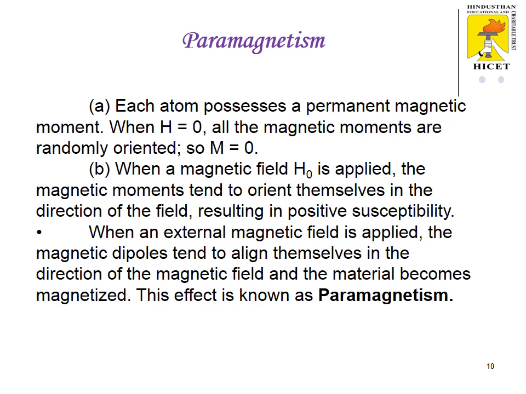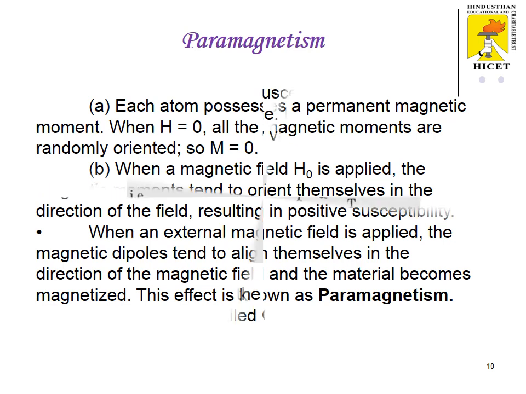resulting in positive susceptibility. When an external magnetic field is applied, the magnetic dipoles tend to align themselves in the direction of the magnetic field and the material becomes magnetized. This effect is known as paramagnetism.